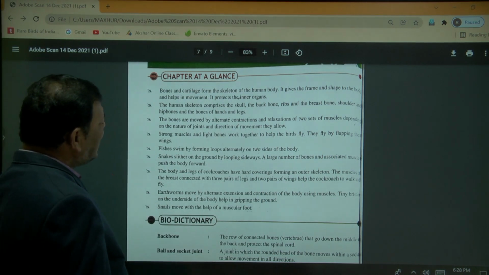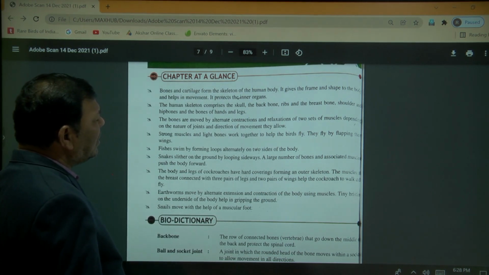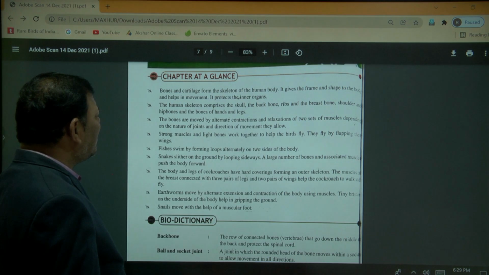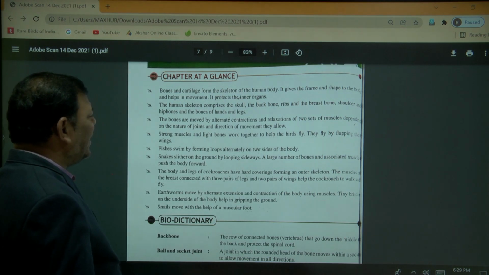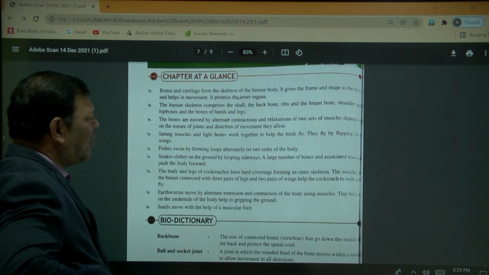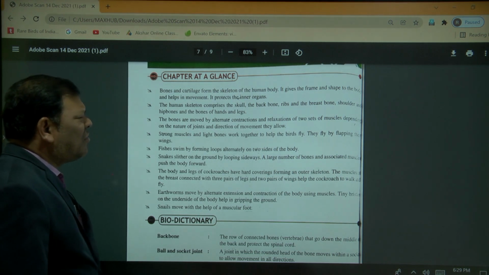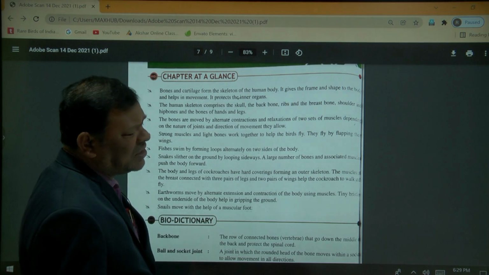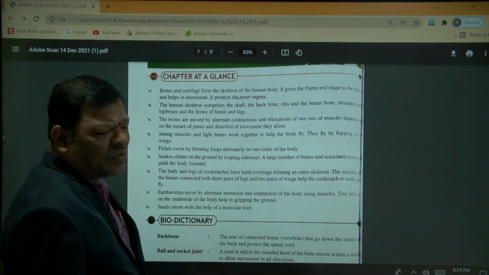The bones are moved by the alternate contraction and relaxation of two sets of muscles, depending on the nature of the joint and the direction of movement they allow. So when the muscles contract and relax, the organism can move from one place to another place.